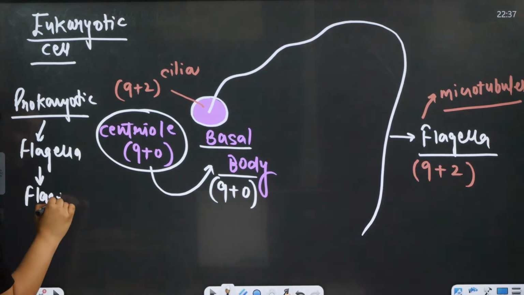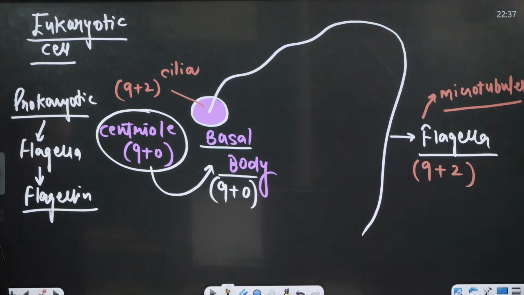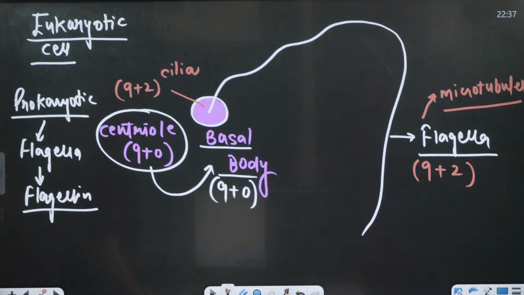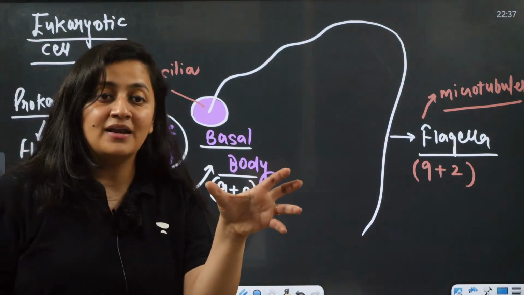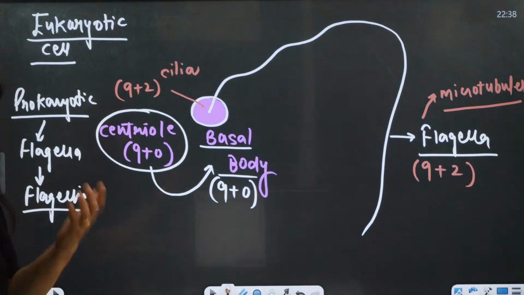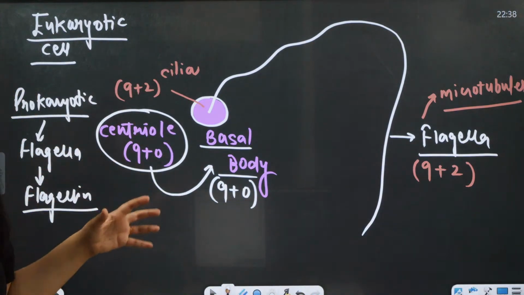It is not made up of microtubules. This is what you need to remember. The hub is the central part, which is made up of protein. Simple.